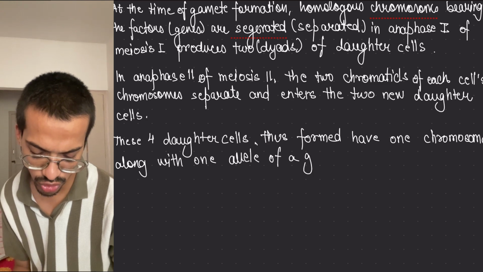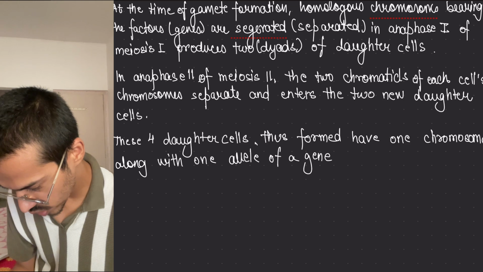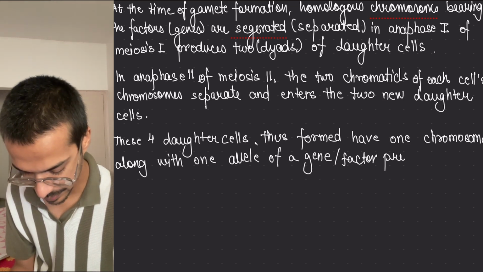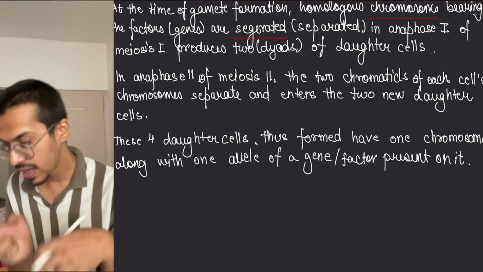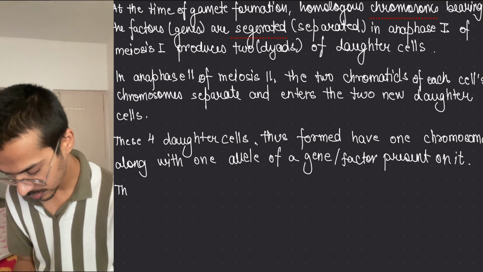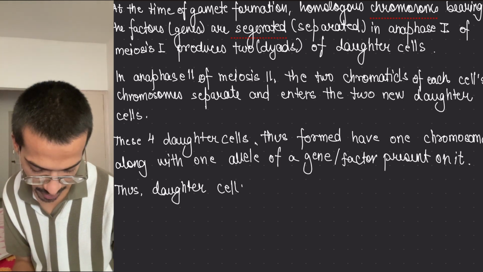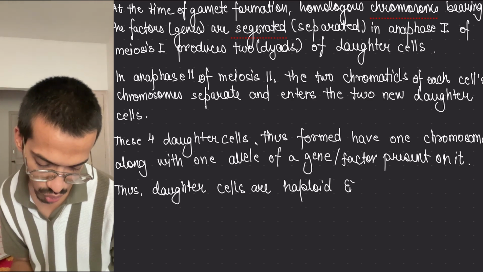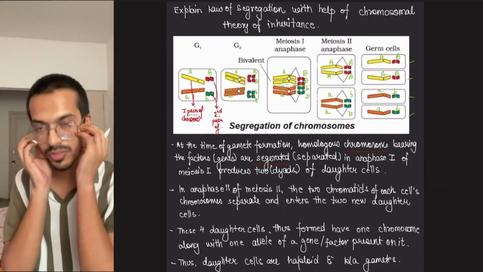Of course, there will be multiple genes, but here we are talking about 1 gene so that you can remember it. 1 gene or factor present on it. Thus, the daughter cells are haploid and known as gametes. So this is one explanation we get.